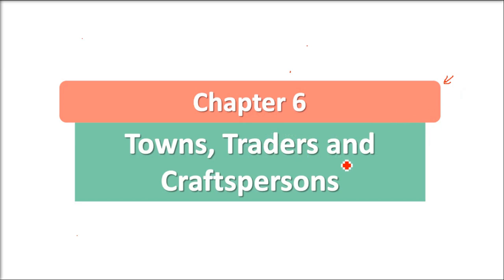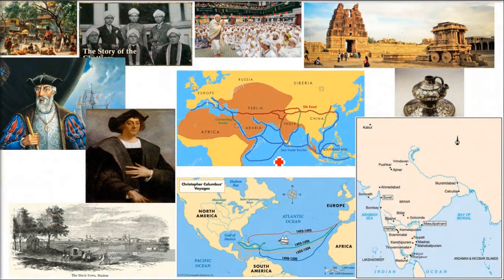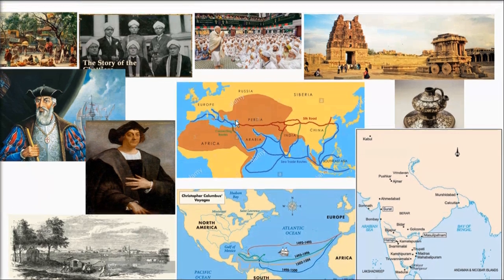This is chapter number 6, Towns, Traders and Craftspersons. So we are going to see question and answer. These are certain pictures which will be related to our MCQ questions or true or false or fill in the blanks. So all these we are going to take. These pictures will be referred to as and when required.